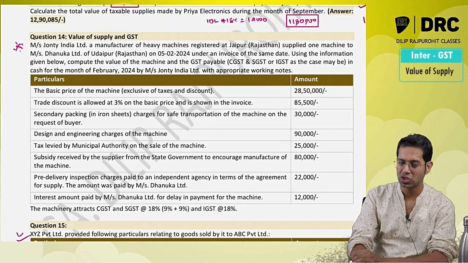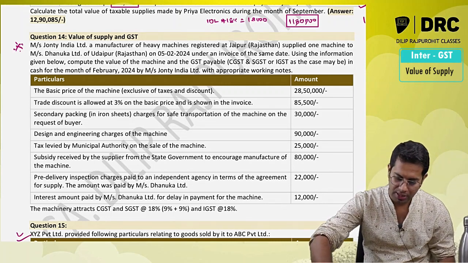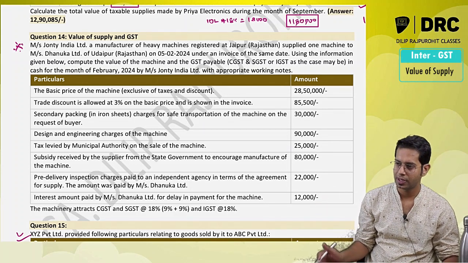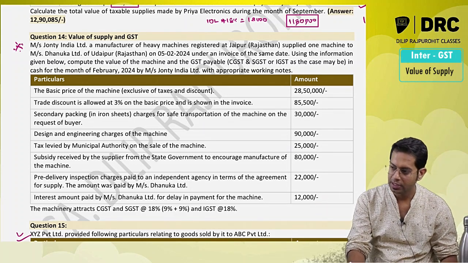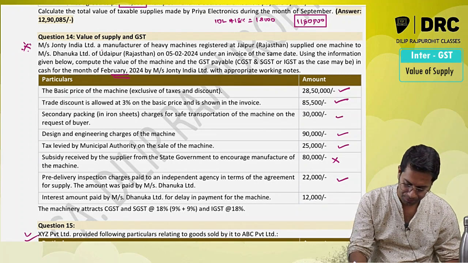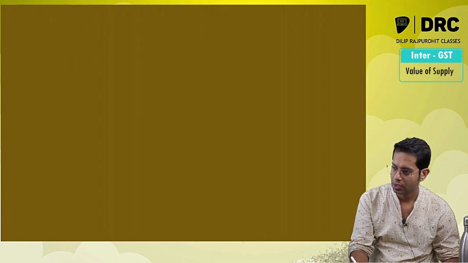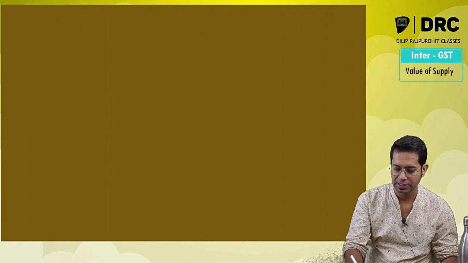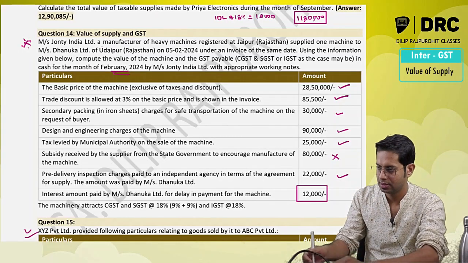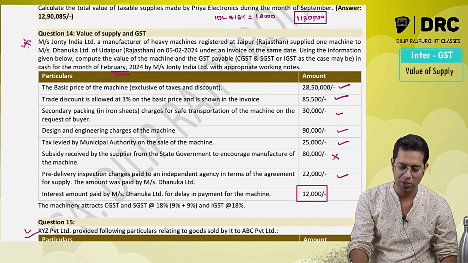Now in this examination, for this particular question, what have they done with this interest amount of 12,000 rupees in the suggested answers?